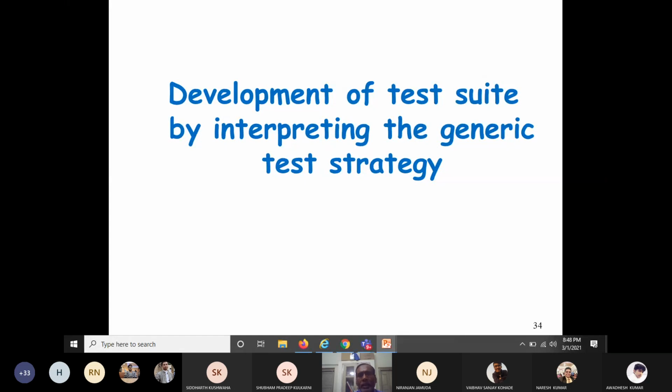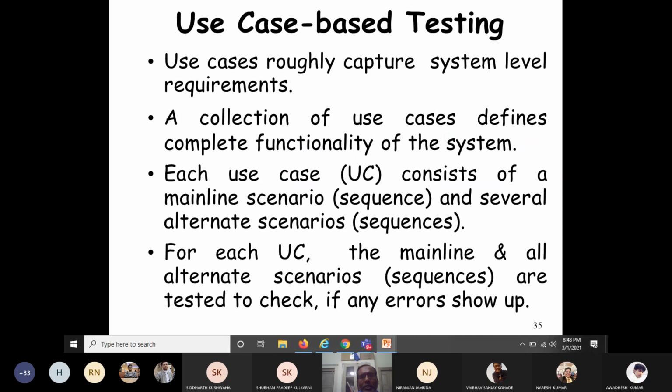We'll start with the use case diagram. So let's see how use case based testing can be performed for object-oriented software. That means how the UML diagrams can be used for testing of object-oriented software. Normally, you know, what do the use cases represent?